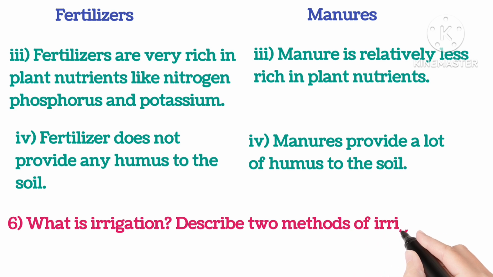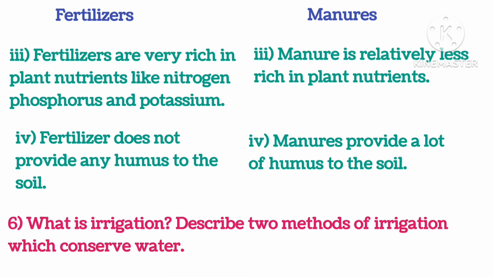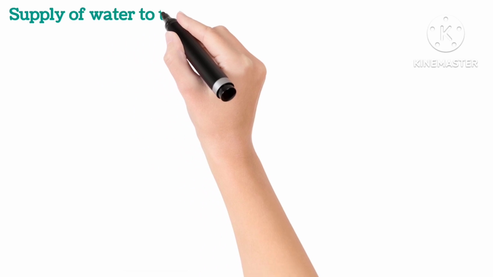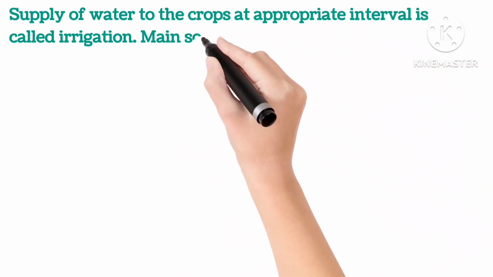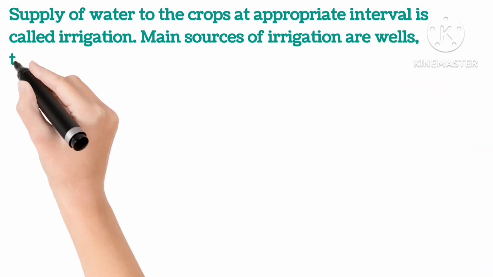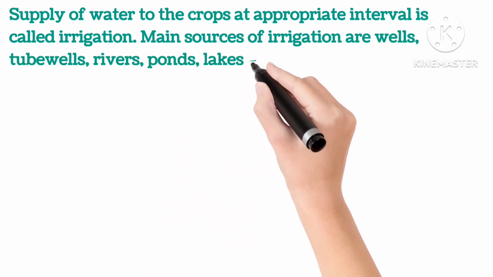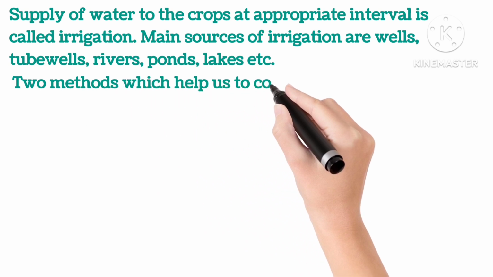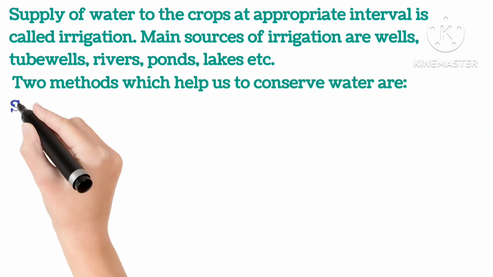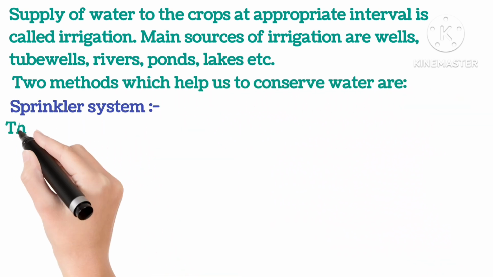What is irrigation? Describe two methods of irrigation which conserve water. Supply of water to the crops at appropriate intervals is called irrigation. Main sources of irrigation are wells, tube wells, rivers, ponds, lakes, etc. Two methods which help us to conserve water are: first is sprinkler system.